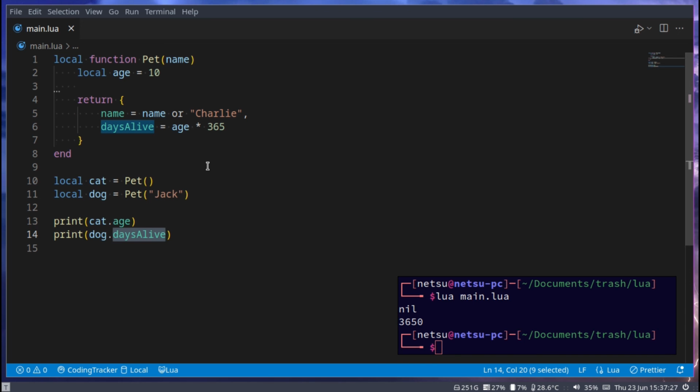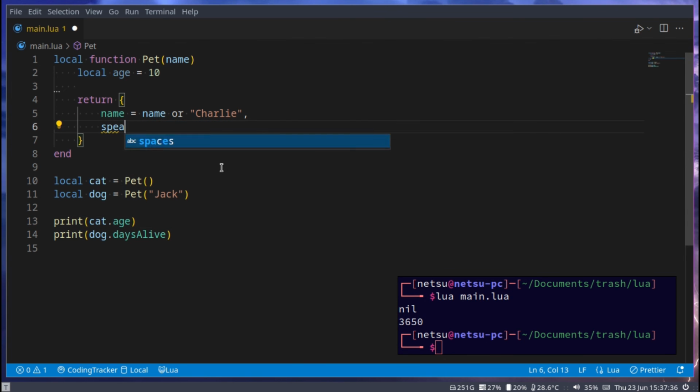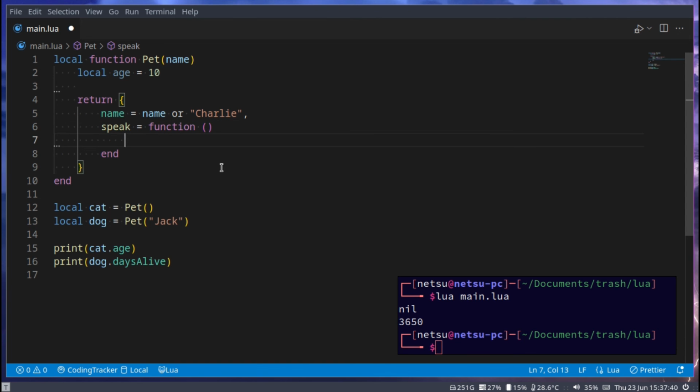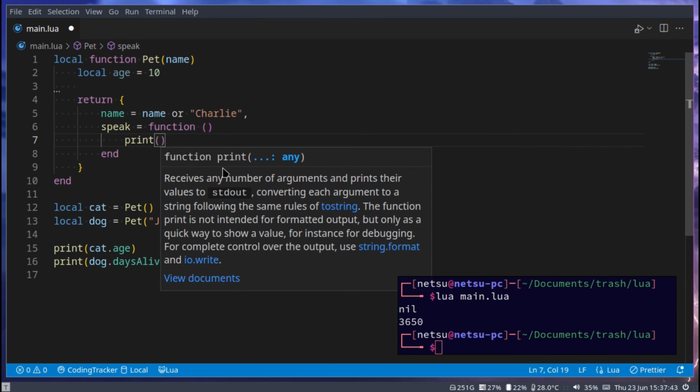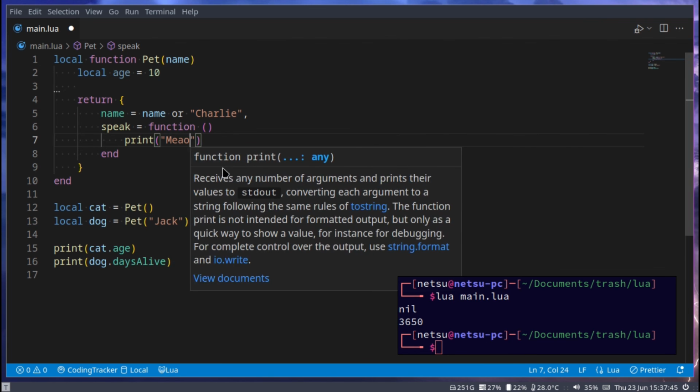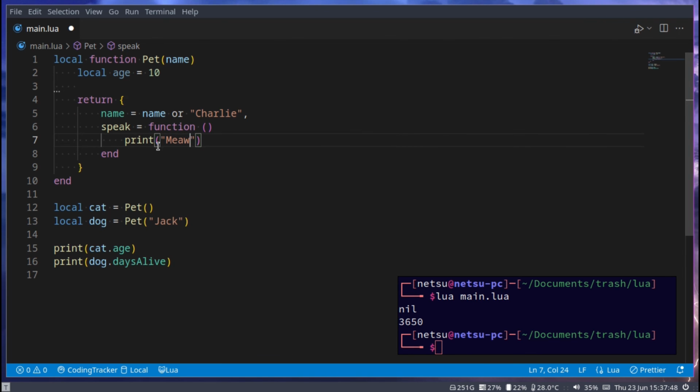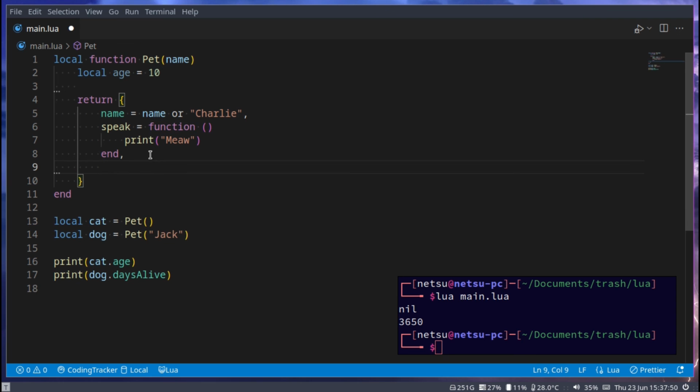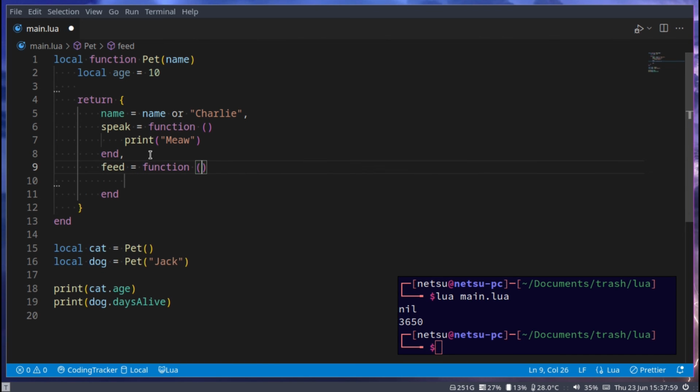You then also have two types of functions. You have the speak, and this function is just a normal function. And we can just say print, and let's just go meow. Even if it's a dog, let's just say it meows. Then you also have another function, which we could call feed. So if you want to feed this pet, that can be a function that takes in self, and we'll discuss it in a second. And for now, we don't have to do anything here. We can just say print.